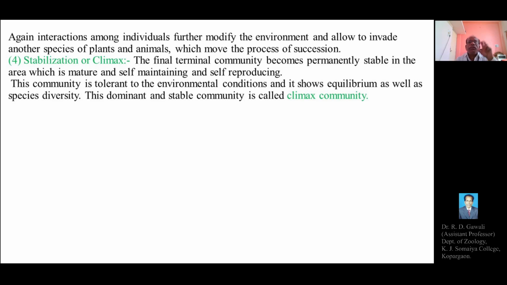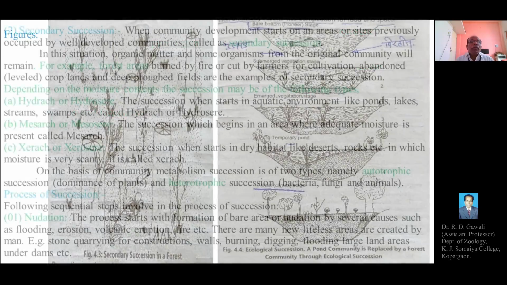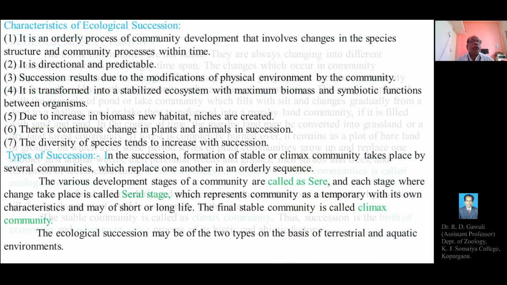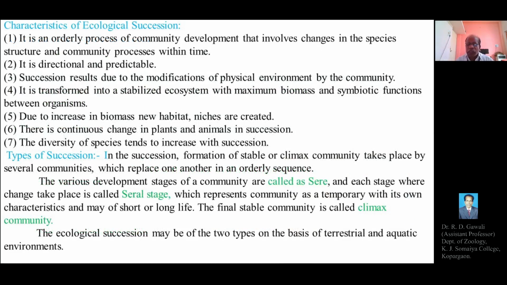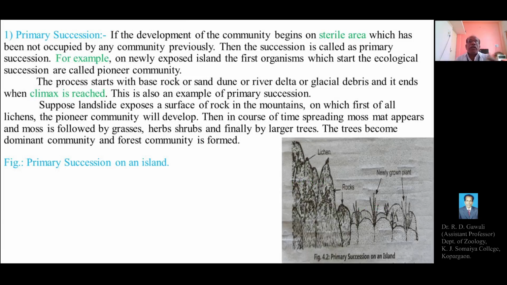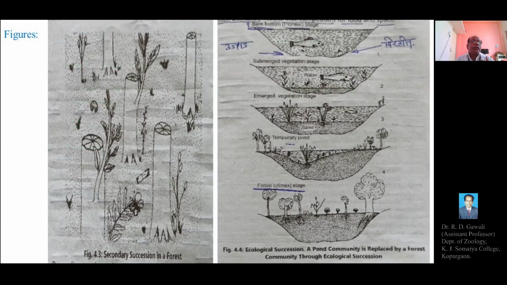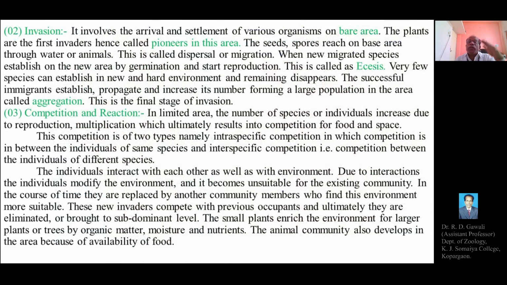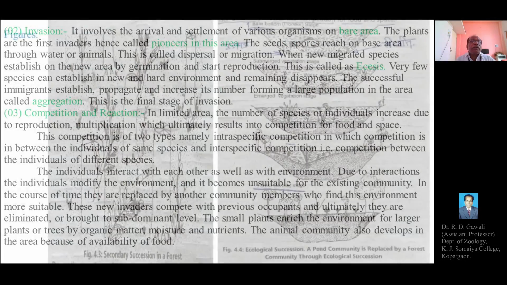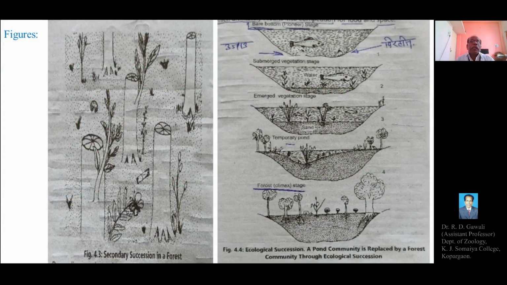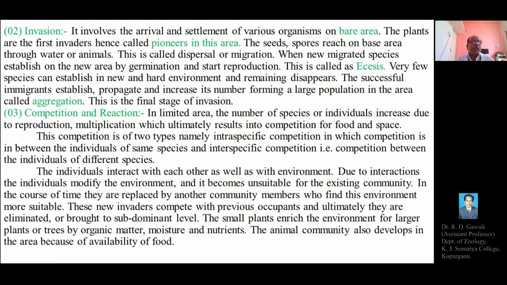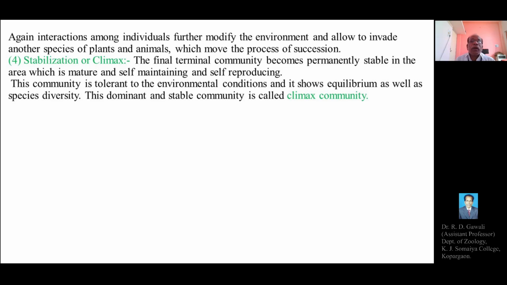Already we have explained ecological succession with respect to its definition, the characteristics of ecological succession, together with the types of succession, that is primary succession and secondary succession, then the stages of secondary succession: first nudation, second invasion, third competition and reaction, then fourth the climax or stabilization.